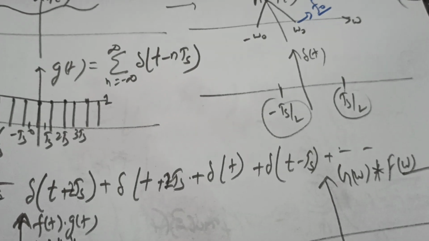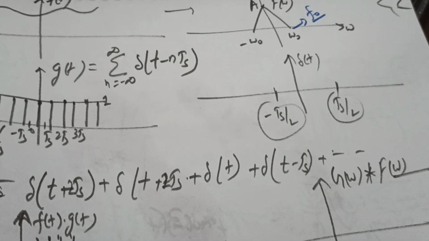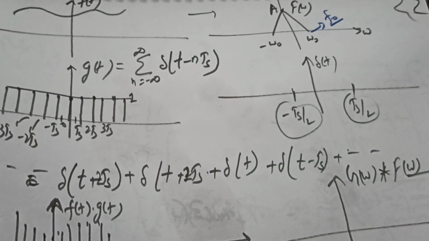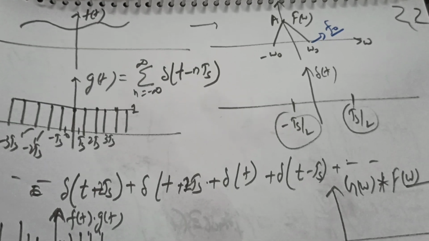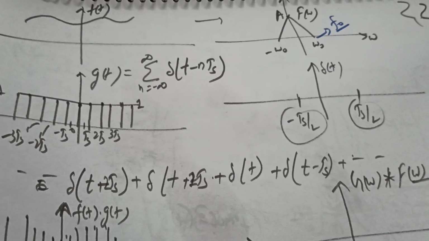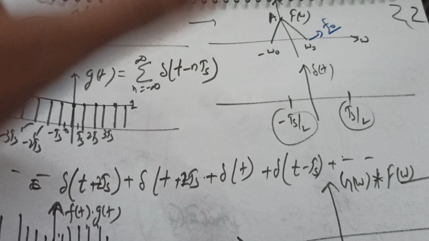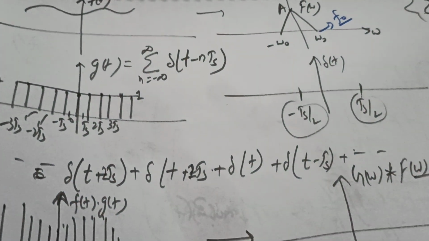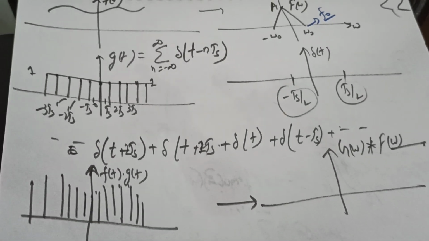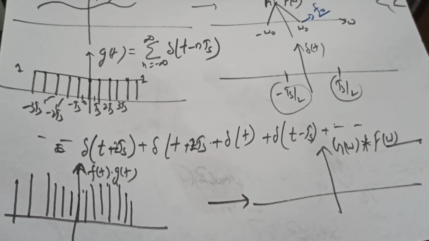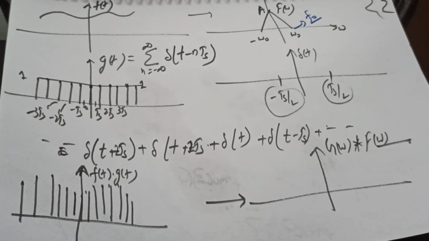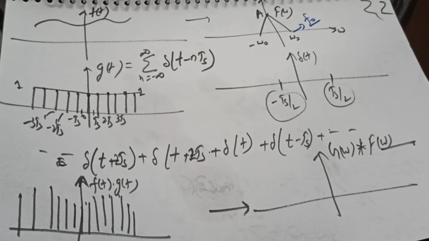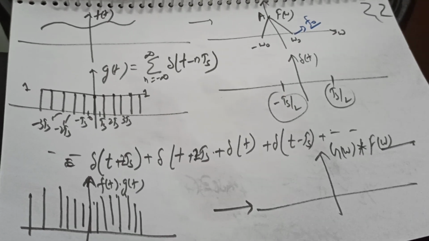Okay, clear? And the second, very important part is that if we have obtained F of omega, then we simply have to obtain F of omega minus omega s, and F of omega plus omega s, and then simply multiply by 1 by Ts. That's it. Just by doing that, we are sure to obtain the spectrum. So first of all, these are the basic things that I have told you. Now we will go through the long process.